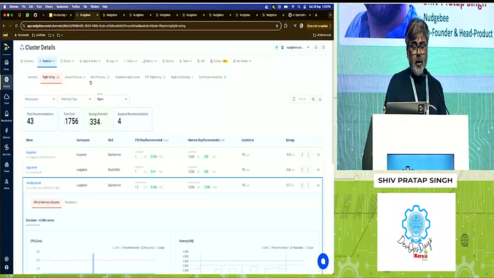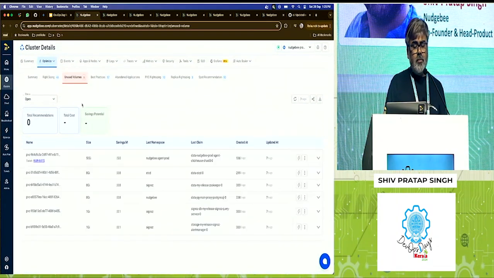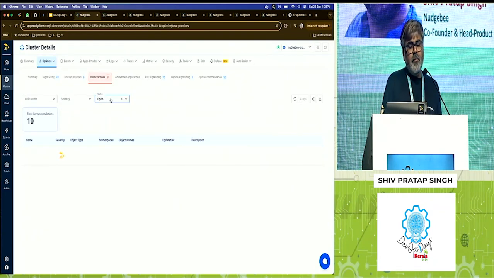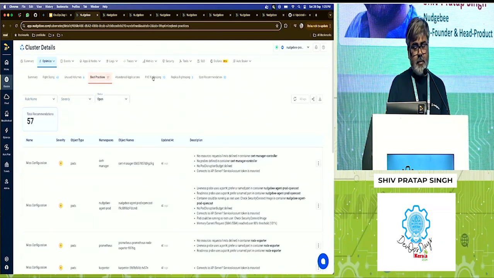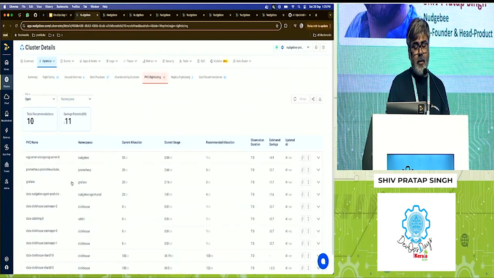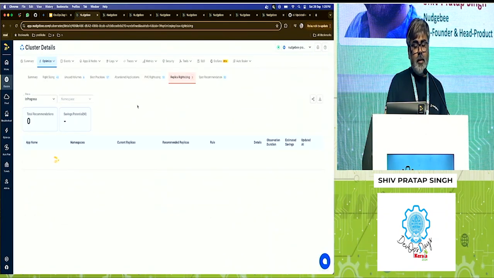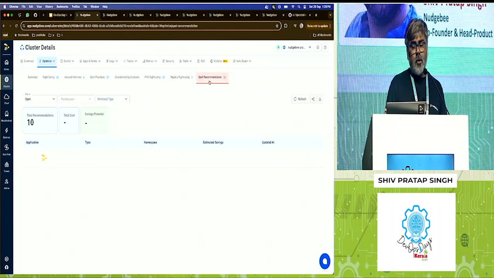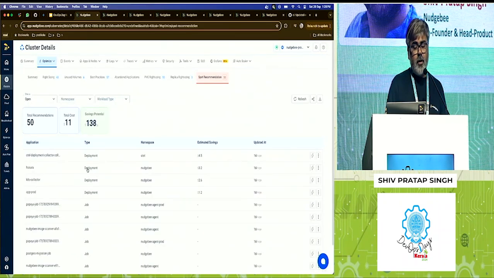Similarly, there are more other recommendations. For example, unused volumes. We normally forget to clean up the volumes, right? So that is where Nudgebee gives you the recommendation. Best practices, which is Kubernetes best practices. PVC right sizing, which is how much volume we have configured versus how much is actually being used, right? So it will give you a recommendation for that. Replica right sizing, which is how many replicas I have versus what is recommended by Nudgebee. And spot recommendation, which is what all workloads you can move into spot instances.